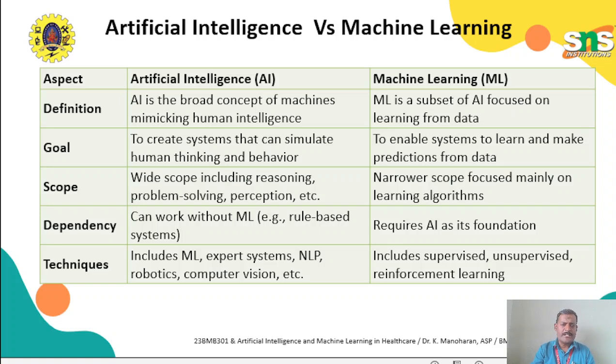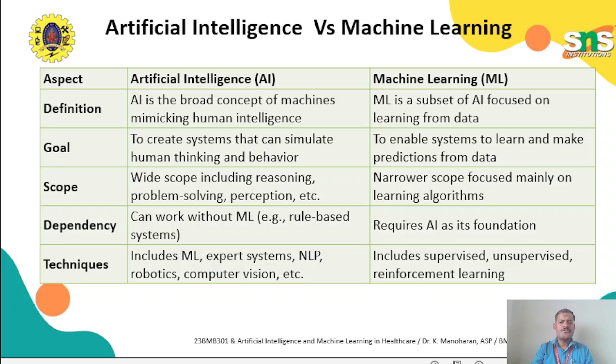The scope of artificial intelligence includes problem solving, reasoning and other aspects. Machine learning has a narrow scope, focused mainly on learning algorithms, with specific applications for classification or predicting new results. Regarding dependencies, artificial intelligence can work without machine learning, as in rule based systems, but machine learning requires artificial intelligence as its foundation.